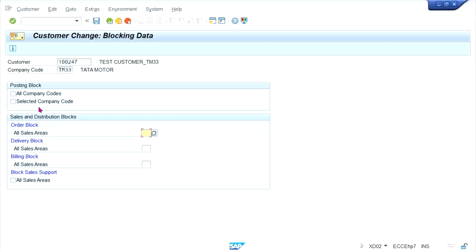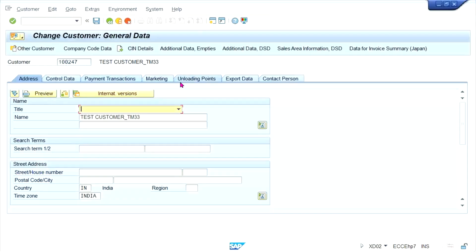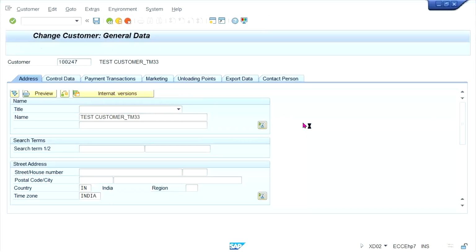Now here, this is for posting block. All company codes and selected company code. So a very simple concept, guys, you all might be knowing. All company codes means if this customer is being used by multiple company codes, then for every company code it is going to be blocked. And for a single company code, it means a selected company code, so there we can apply a check mark.